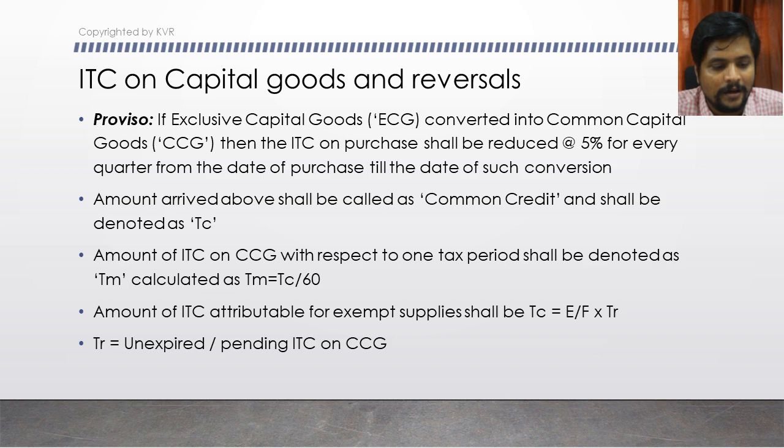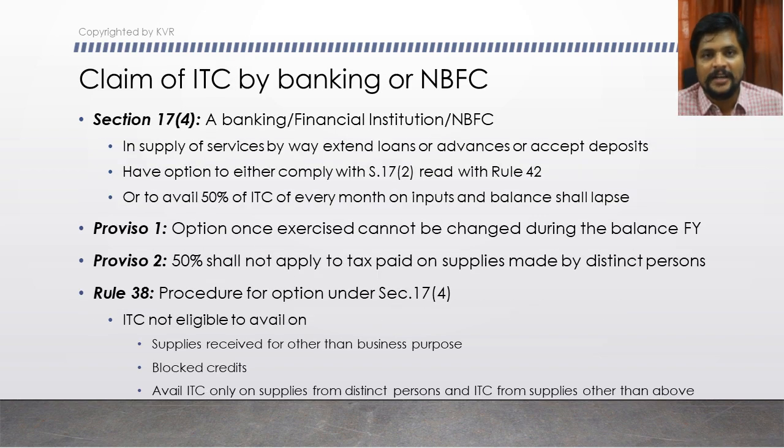Okay. Then section 17 subsection 4 is what we are entering into now. Section 17 subsection 4 is about a banking or a financial institution. This subsection deals with the treatment of input tax credit by a bank, an NBFC or a financial institution.